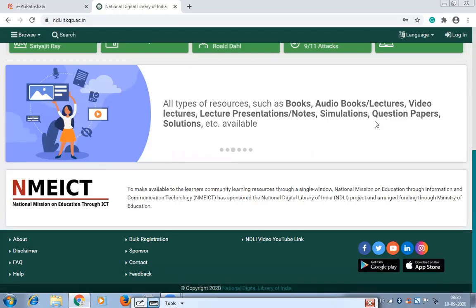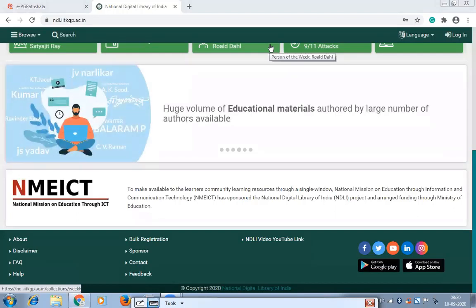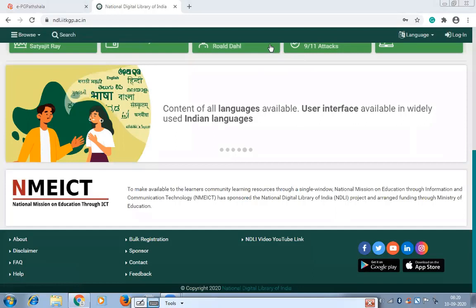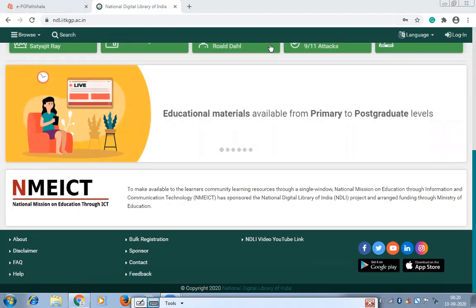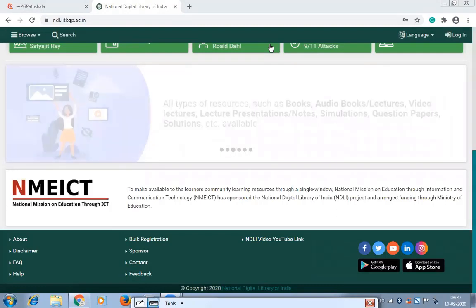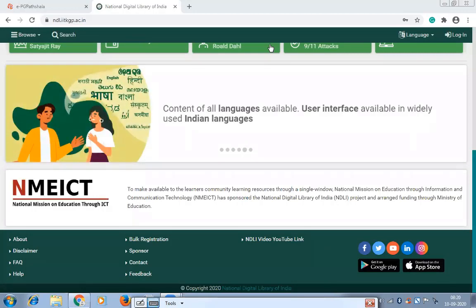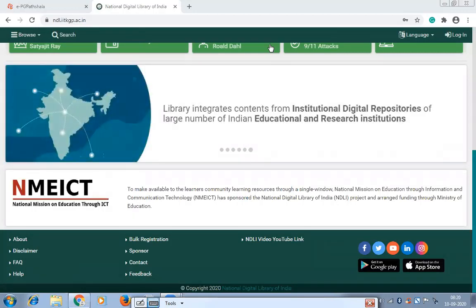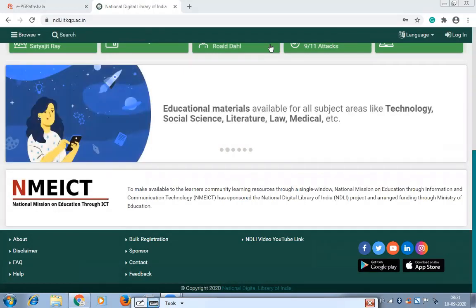It also gives you material which is useful from KG to postgraduate level. Also, if you want to carry on any research, interlinked research or interdisciplinary research, that information you will also get in the National Digital Library. National Digital Library is an initiative of the Government of India. It is totally free to the citizens. From any corner of India you can use this library. Only thing, you need to register to this library.